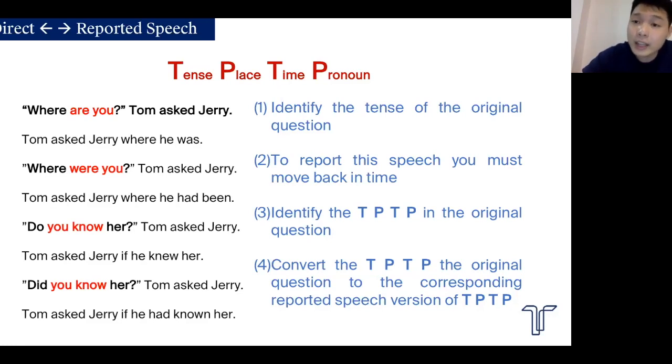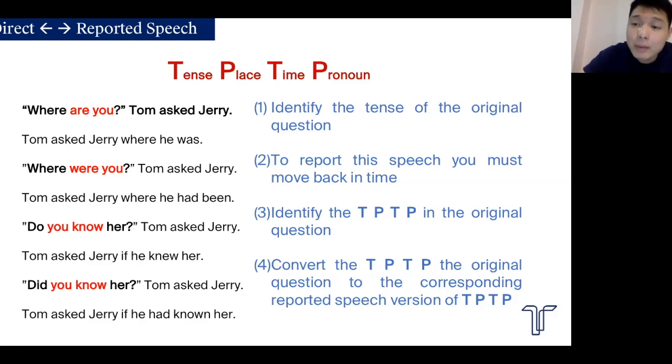Third question, "Do you know her?" Tom asked Jerry. Again, you know because of the word do, it's present tense. So present tense, you need to change to past tense. All right, so Tom asked Jerry if he knew her. That's it. Finally, "Did you know her?" Did is in the past tense. All right, so you want to change did to past perfect tense. All right, so Tom asked Jerry if he had known her.